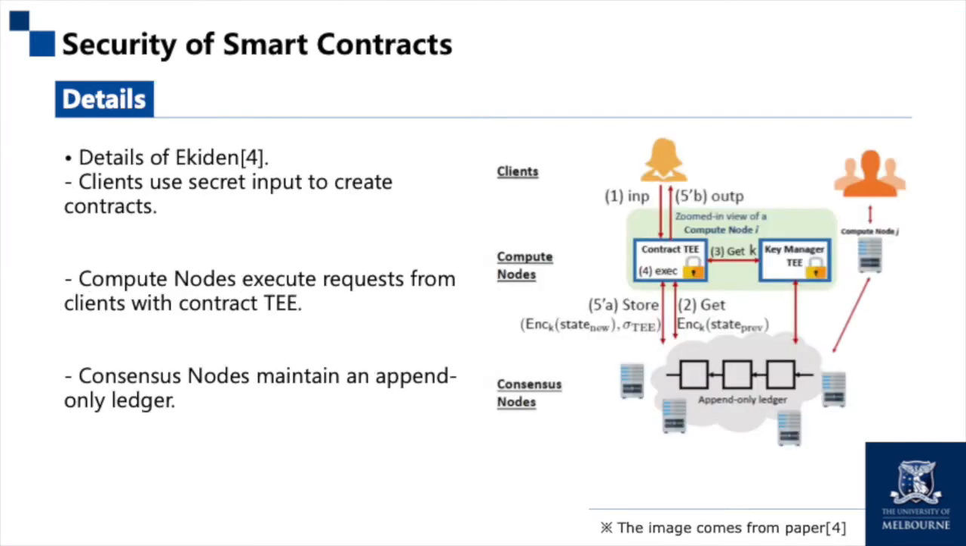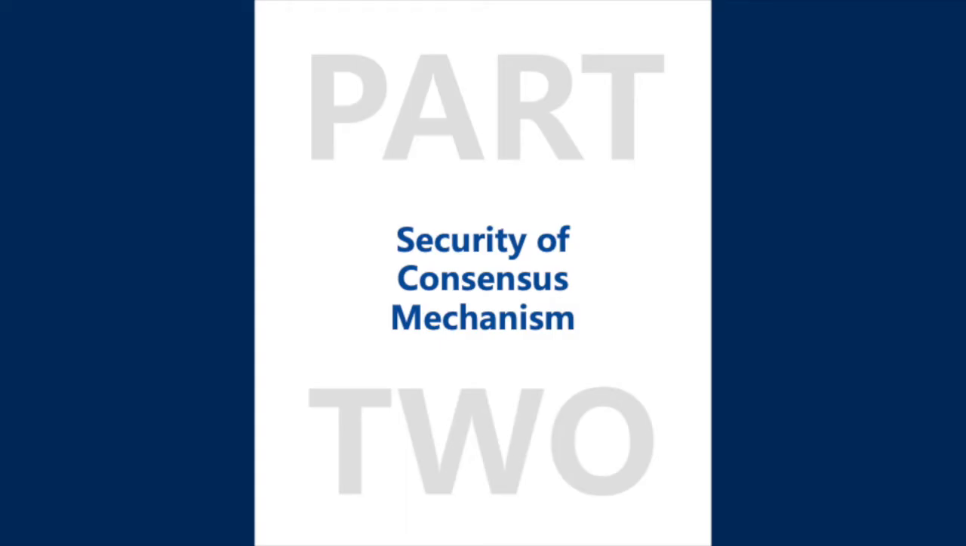In Ekiden, clients use input to create contracts. Compute nodes execute requests from the clients with the contract TEE. Consensus nodes maintain an append-only ledger.